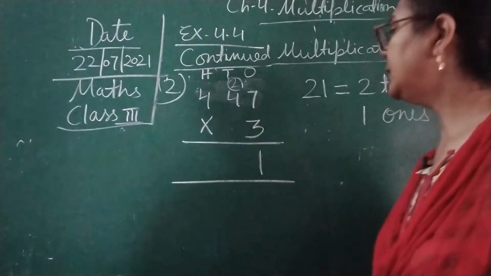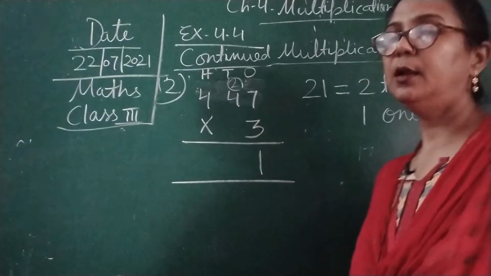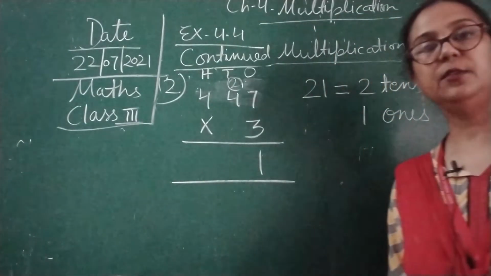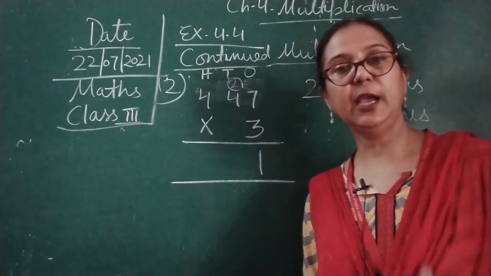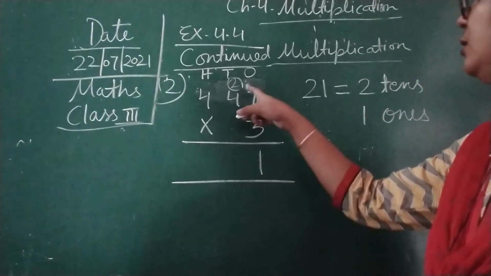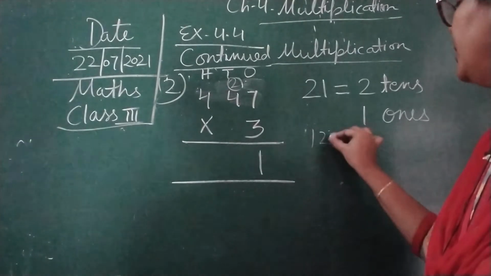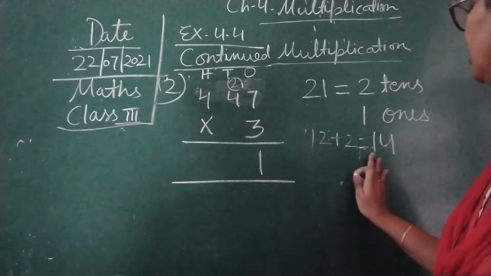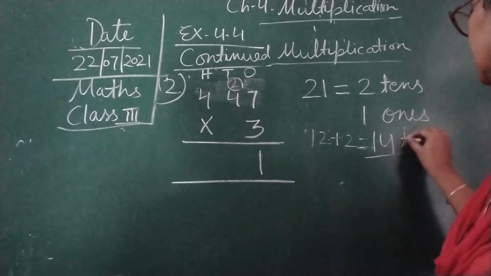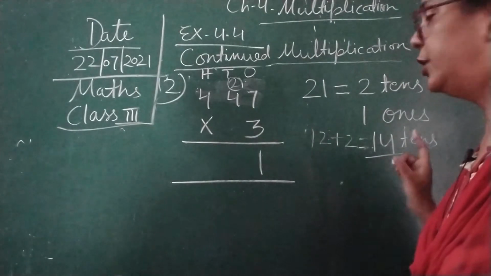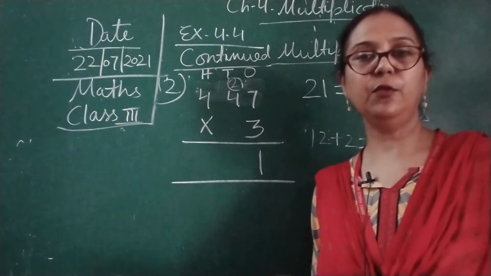Now here children, you can see 3 4s are. Now we have to say the table of 3, 4 times. So 3 1s are 3, 3 2s are 6, 3 3s are 9, and 3 4s are 12 children. So 12 plus 2, we are getting 14. 14 is 14 tens, it means 104 tens. Okay, 104 tens.